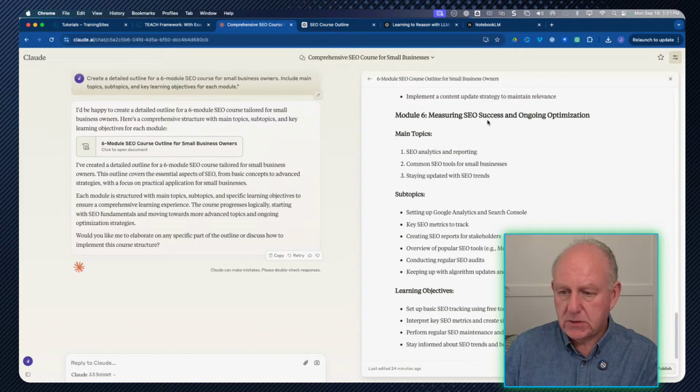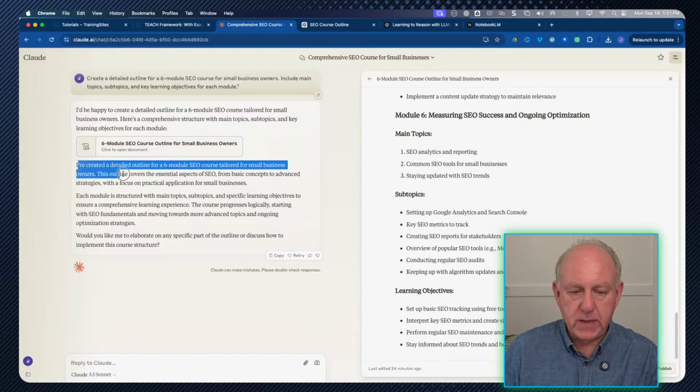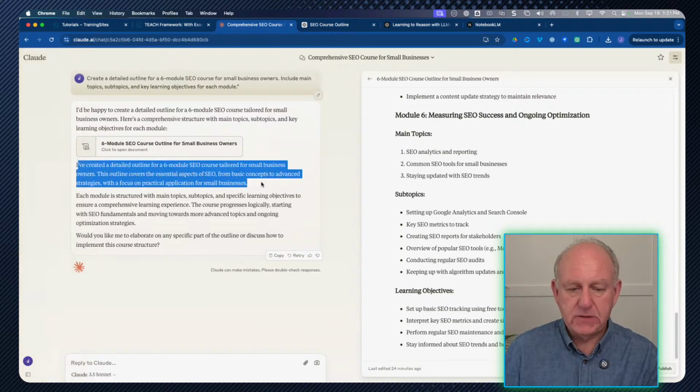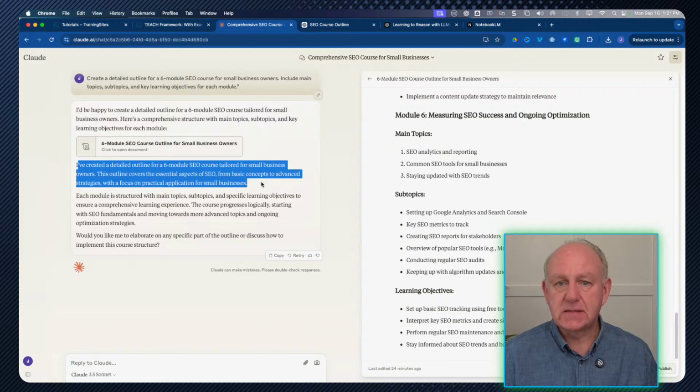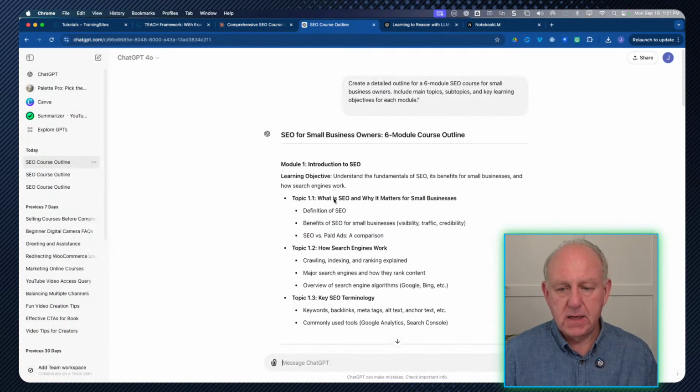And also it's got the 6 modules. Here's the part that is kind of cool for me, is that it gives you the pieces and explains why we're using it. If I go back and take a look at the SEO course that's here, there's no context at all for why it came up with it, what was it about.